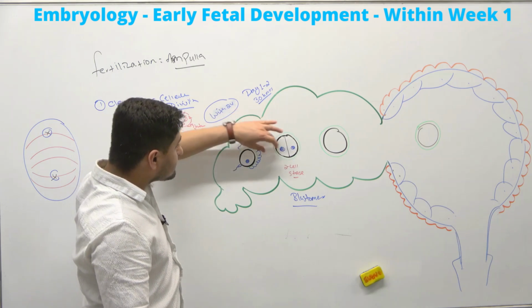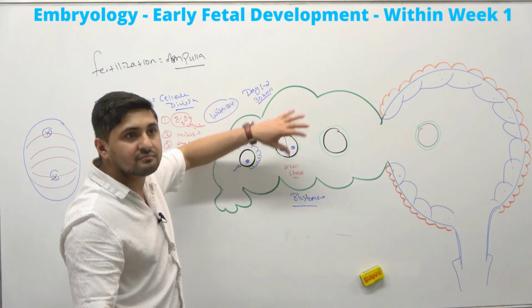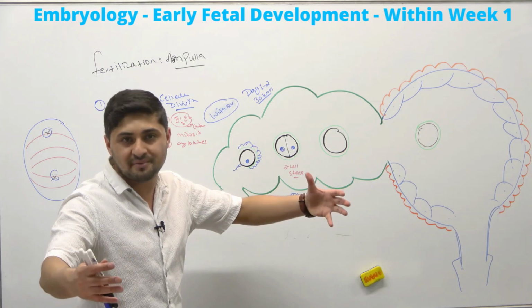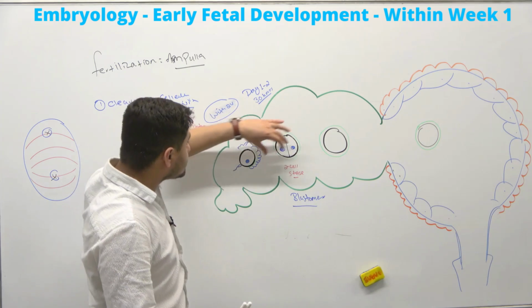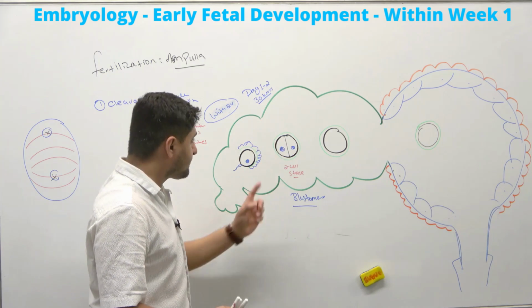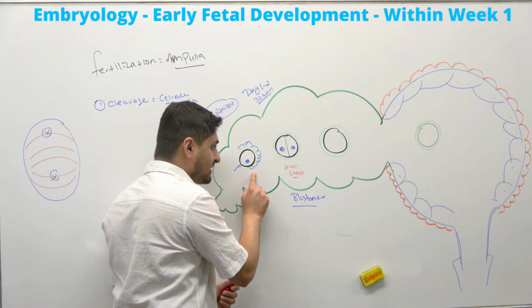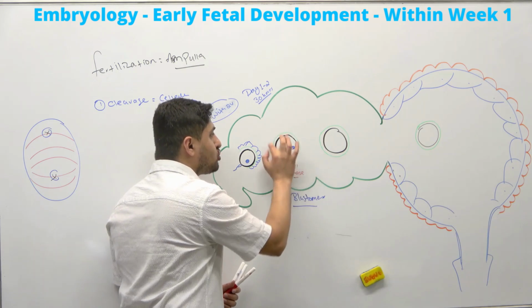Then after that, the corona radiata cells basically start going through apoptosis. They lose these corona radiata cells, but what they don't lose is the zona pellucida layer.